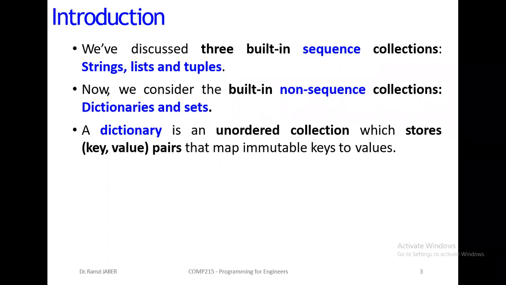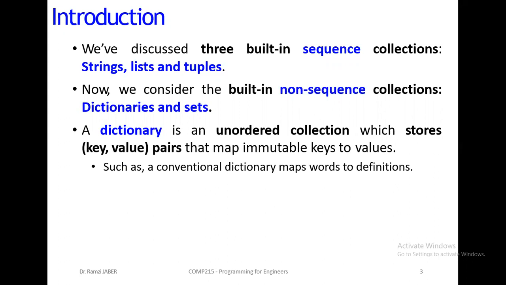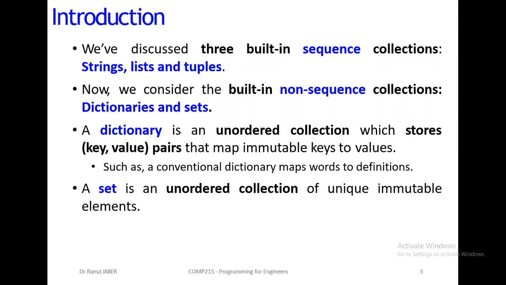We'll take a lot of examples. The value we can change, but the key is unique and immutable, such as a conventional dictionary that maps words to definitions. The same word has many definitions.